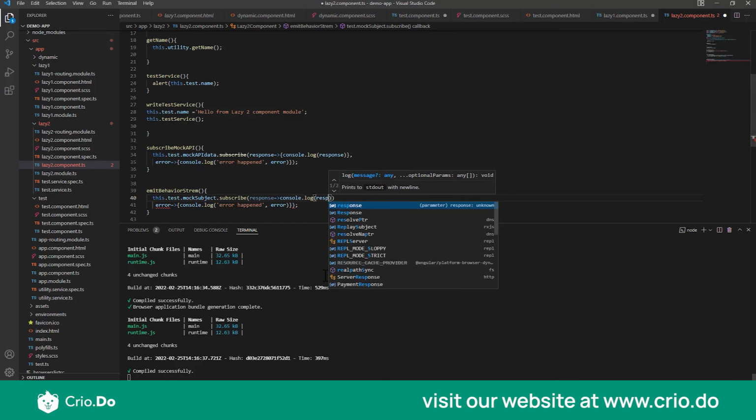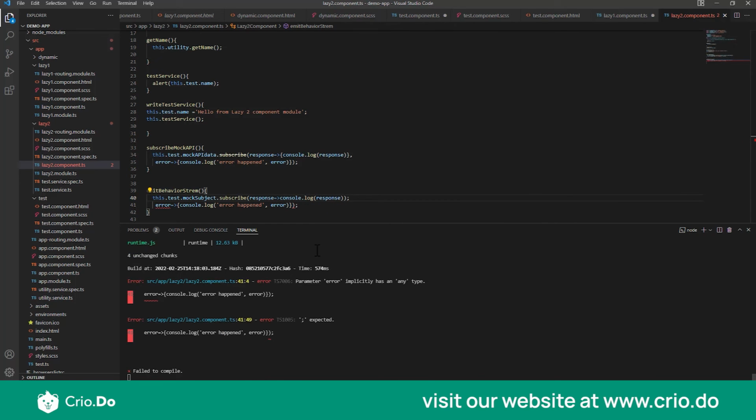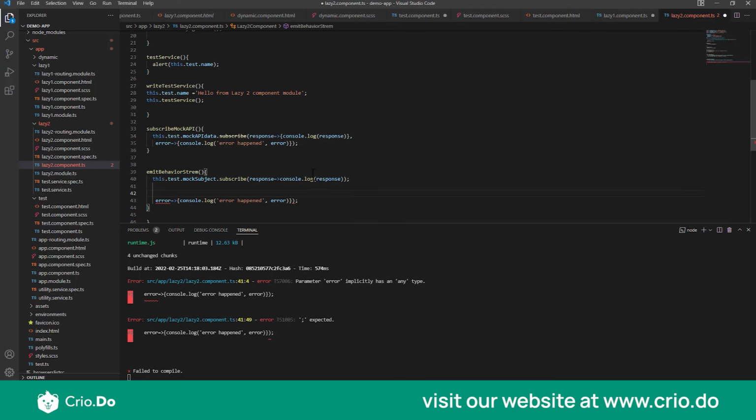Okay. It's not required that you mention the error handler every time. If you don't want to handle the error, that is fine. You can just write response and console log it. That is fine. And we have not included the round brackets and curly braces for the arrow function here, because that is an ES6 shortcut. If it's just one line, you can also write it in this way as well. Okay.